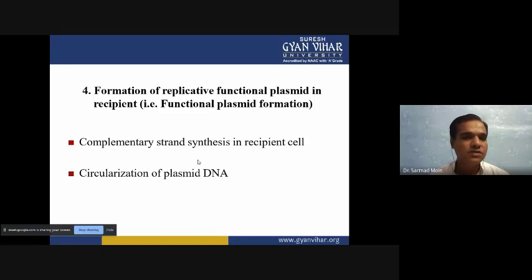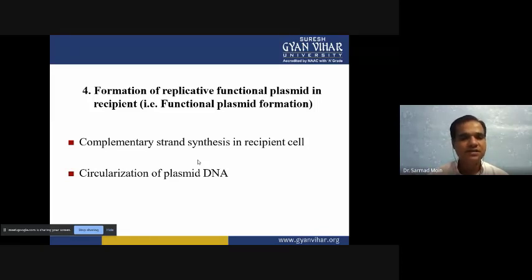The fourth step is formation of a replicative functional plasmid in the recipient. It finishes in two steps: complementary strand synthesis in the recipient cell and circularization of the plasmid DNA. When these two organisms, donor and recipient, have transferred their DNA from the plasmid, both have single-stranded DNA.